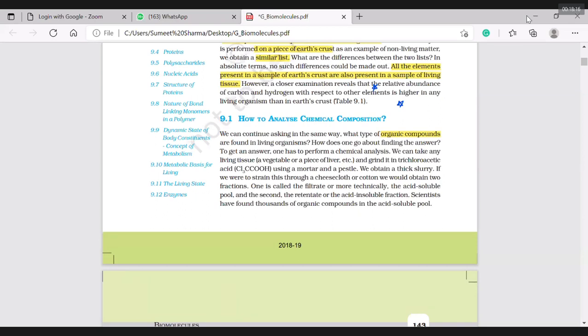Two types of compounds are there in my food or in my living tissue: one, the organic compounds, and second, the inorganic compounds. Right? This is how we have to categorize. Fine. So this is how we have to say.